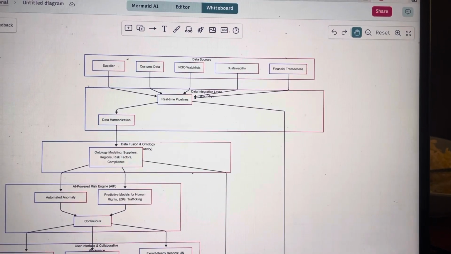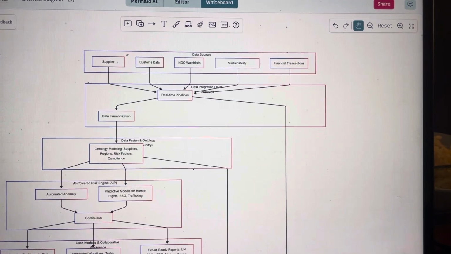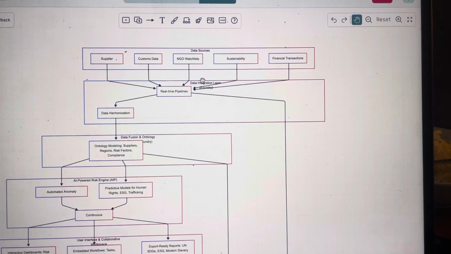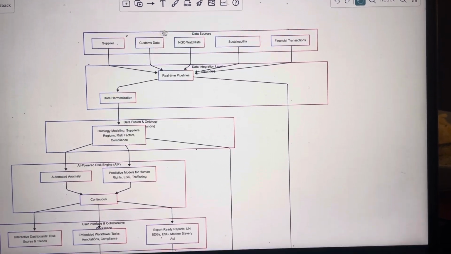Our goal is to turn complexity into clarity, and we believe ethical supply chains are the future of global business, and we are building the tools to make it a reality.